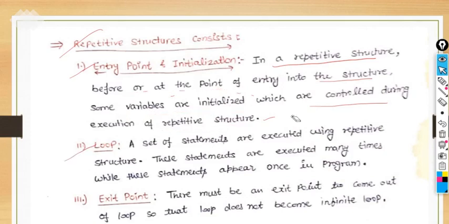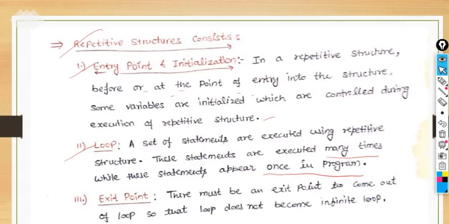The second thing is the loop. We provide conditions for a set of statements we have to execute in the repetitive structure, and these statements are executed many times, although these statements appear only once in the program. You have to write them once and you can execute the statements any number of times.